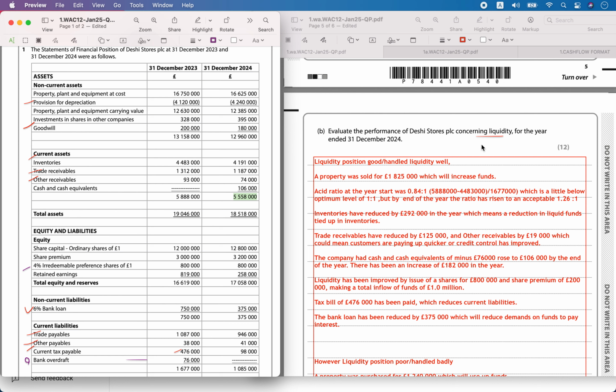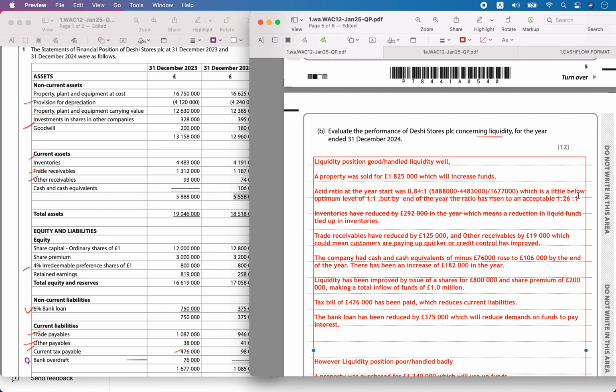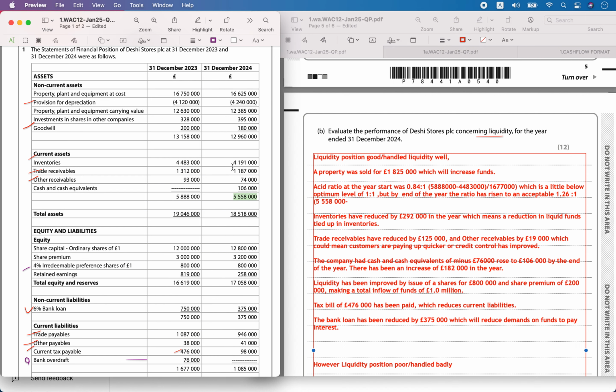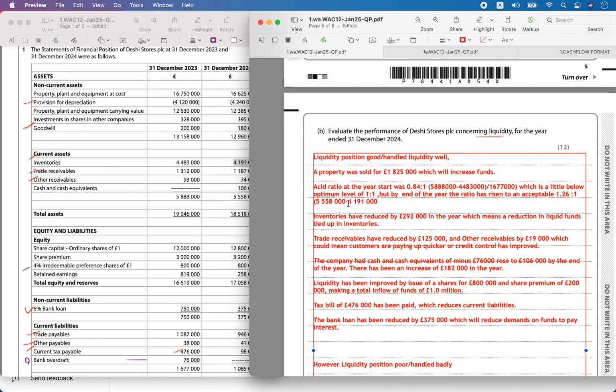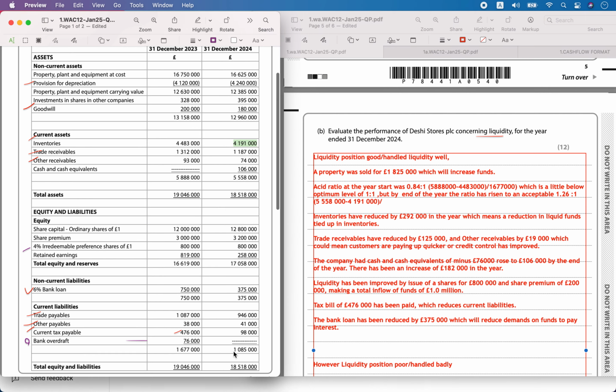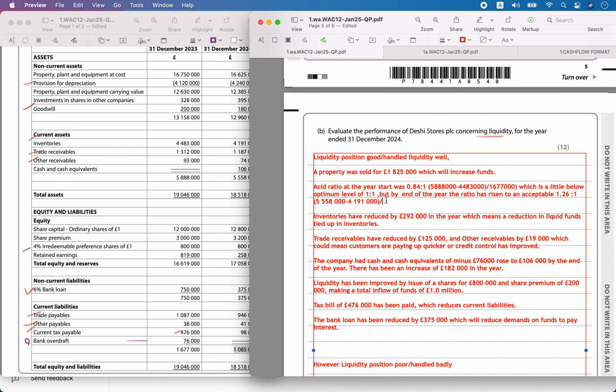You have to calculate and show it here: 5,558 minus the inventory value, divided by the current liabilities of 1,085,000, which is 1.26 to 1, which is good.